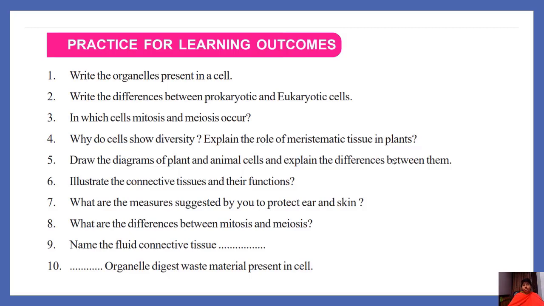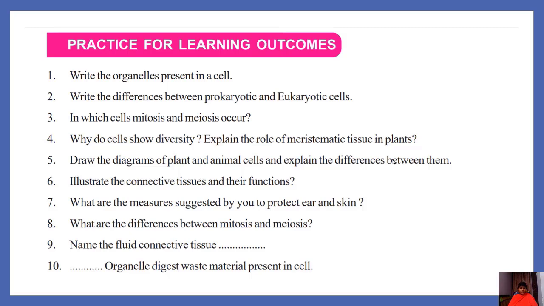Explain the role of meristematic tissue in plants. Meristematic tissue helps plants in the growth of shoot and root, helps in the growth of girth of the plant, helps in the production of new branches, leaves, flowers, and some others.